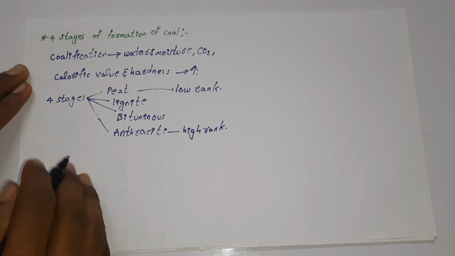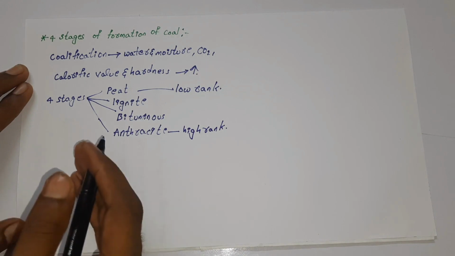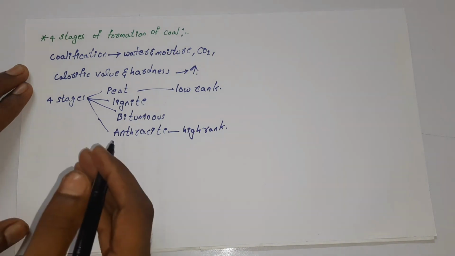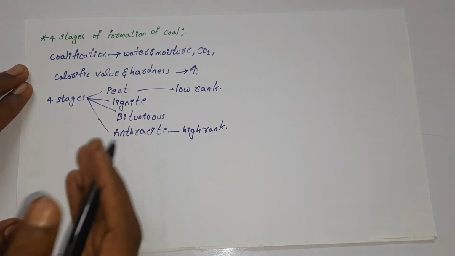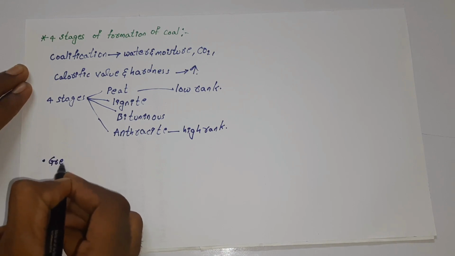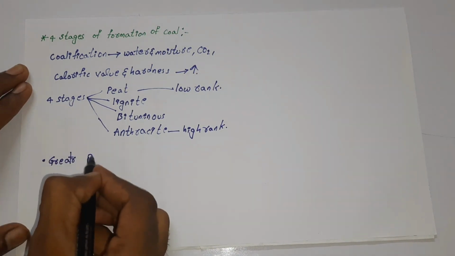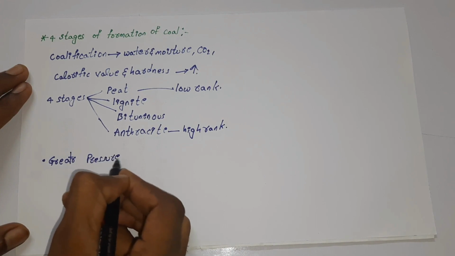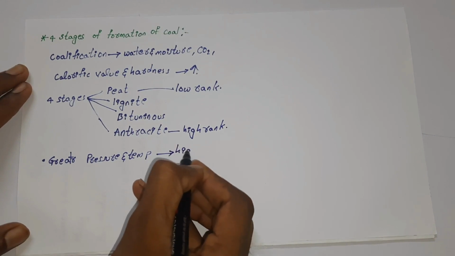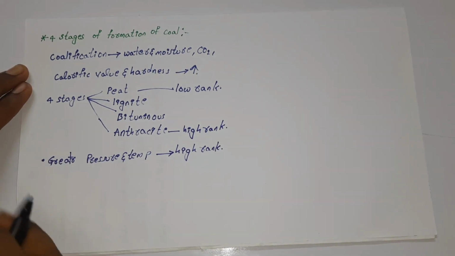If we observe, basically this stage depends on the condition to which the plant remains are subjected, at what pressure and what temperature they were subjected after they were buried. That determines the stages of four different types of fuels. Now we can understand that the greater the pressure and temperature, the higher the rank of coal. A high rank of coal means a high calorific value.